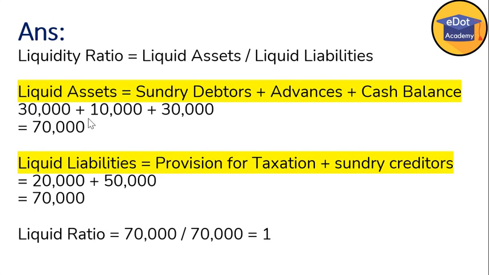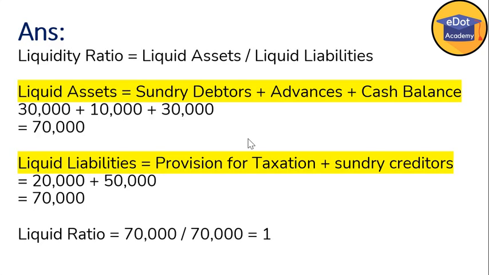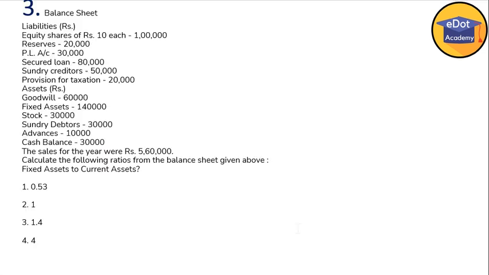Liquid liabilities means provision for taxes you have to pay in the current financial year, and sundry creditors, that you also have to clear. So provision for taxation 20,000 and sundry creditors 50,000 you have to add, you get 70,000. So both are 70, 70. So ratio is 1. I think now this point is clear.